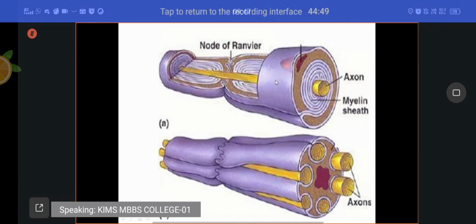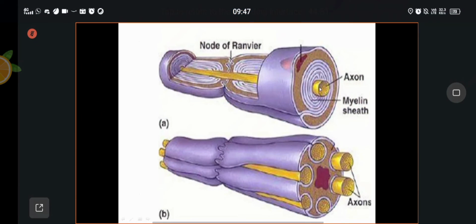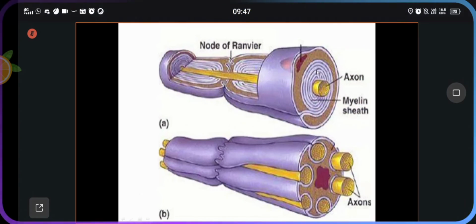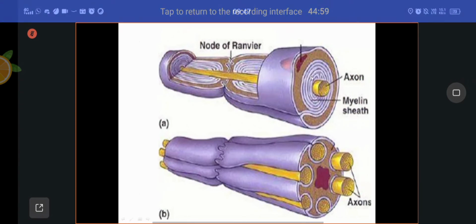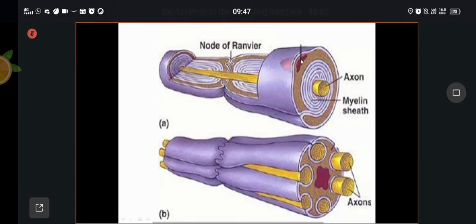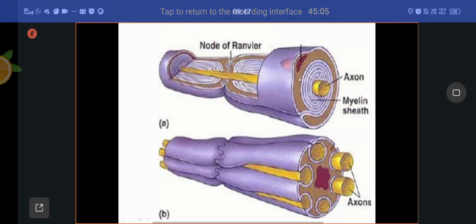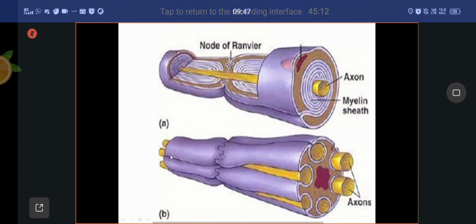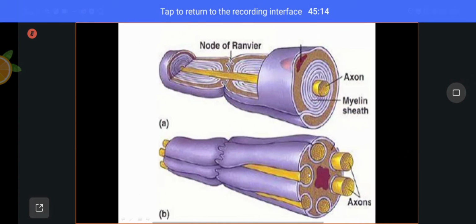Here also you can see this is the axon, surrounded by multiple layers of cell membrane of Schwann cell, that is myelin sheath filled with fat. This is the neurolemma represented by Schwann cell cytoplasm. This is the nodes of Ranvier. This is myelinated nerve fiber. This is unmyelinated nerve fiber.